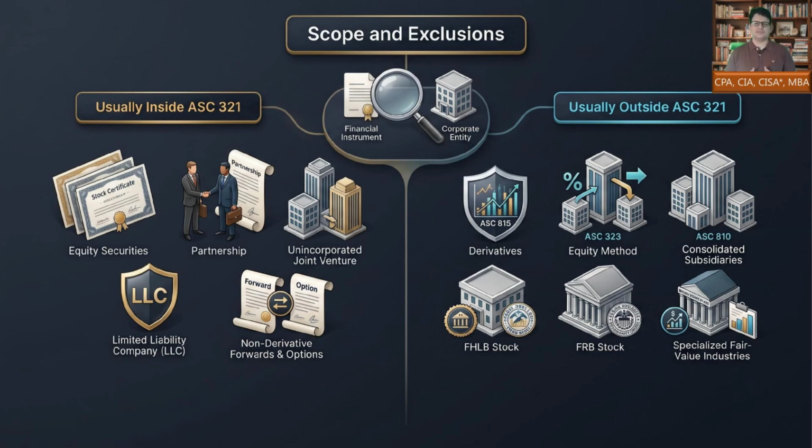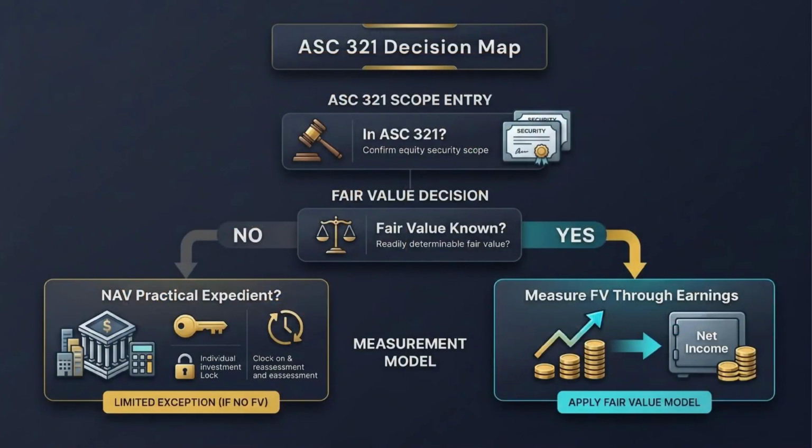The first lesson is simple. Do not see an ownership interest and immediately shout ASC 321. Accounting likes enthusiasm, but it likes scope analysis even more. Once scope is confirmed, use the ASC 321 decision map.